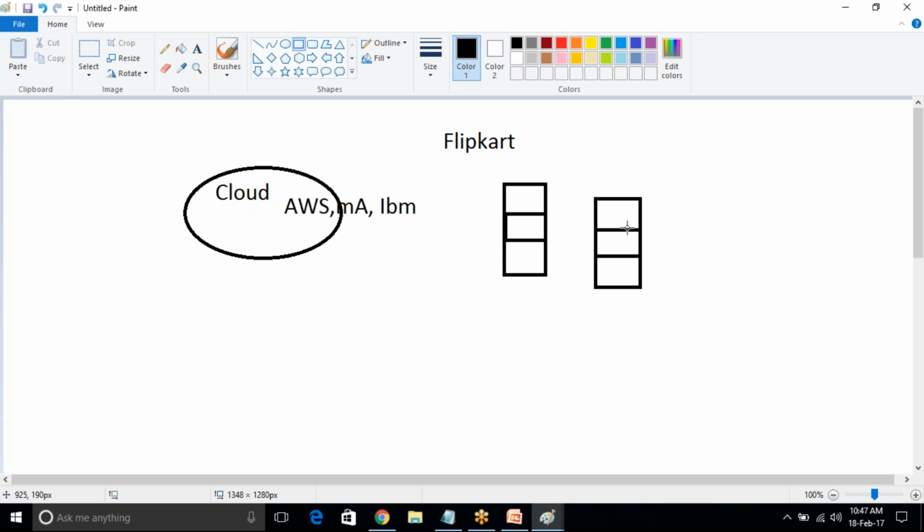Here, these three servers cost 6 crores. For these 3 days in the cloud, we need to pay less than 5 lakhs. That's enough. Why are we unnecessarily going for physical servers? It is a burden for the client. So that is the main advantage of cloud. I think you got a brief introduction about cloud. If you have any doubts, ask me. I will repeat one more time.